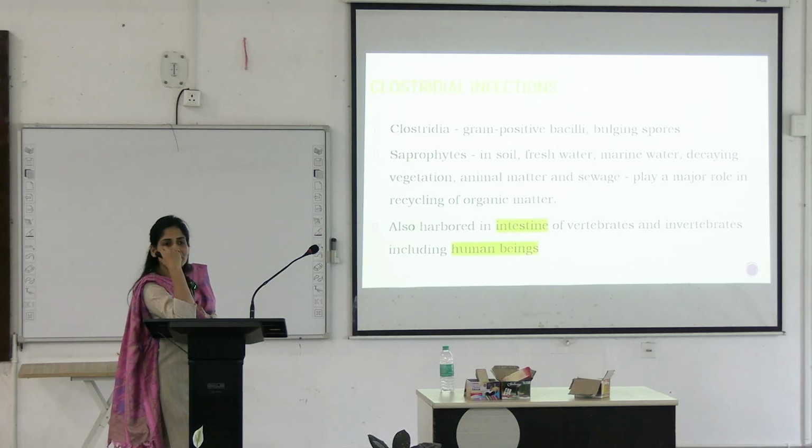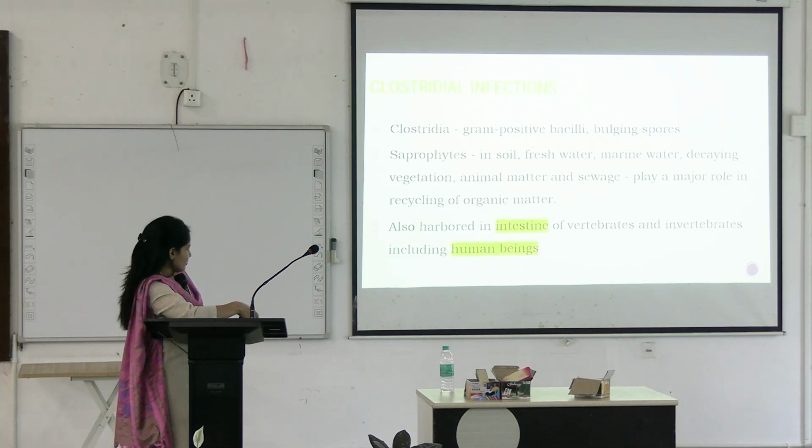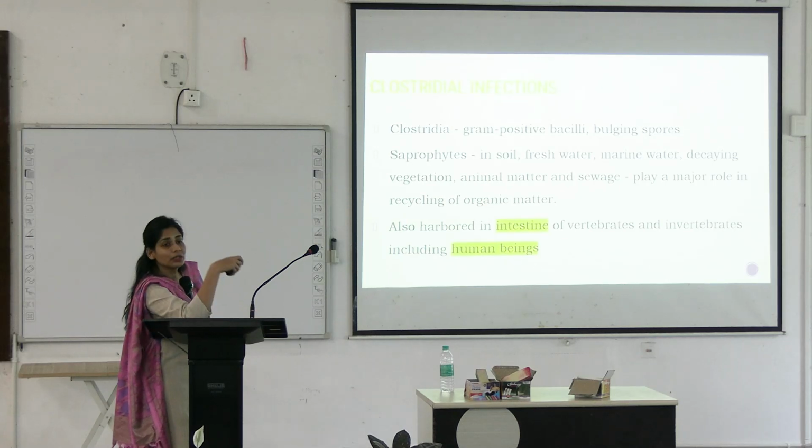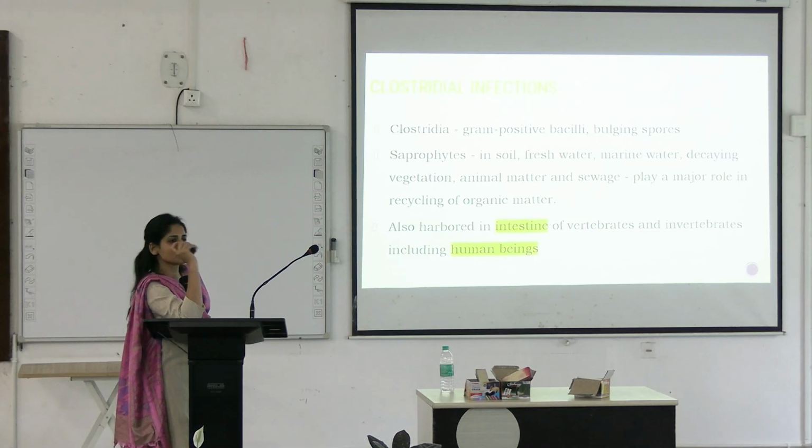So whenever there is something, let's say on the road you see a cattle carcass lying and you have this putrid smell coming off from it and it's very swollen and black, discoloration is going on, some process is going on, that is all by Clostridium. Okay. But it is also harbored in the intestine of vertebrates including human beings. So Clostridia is present in our body as a normal commensal flora in the intestine. Okay.